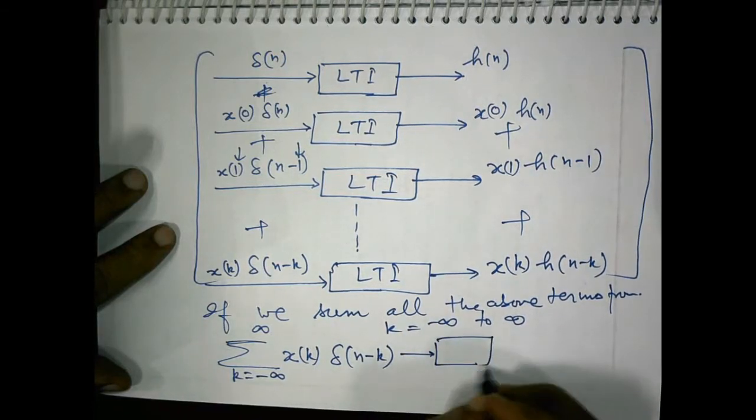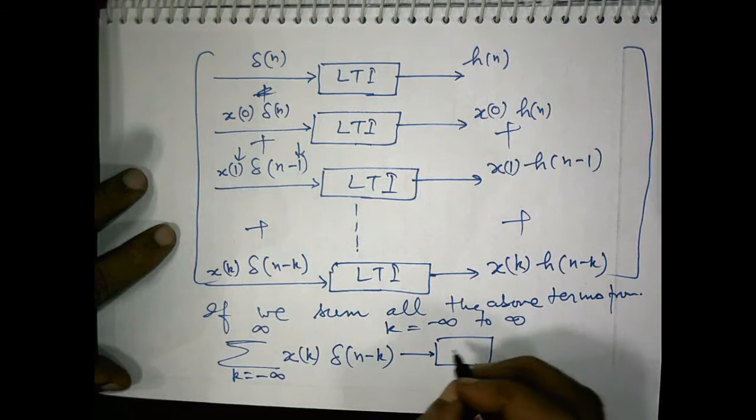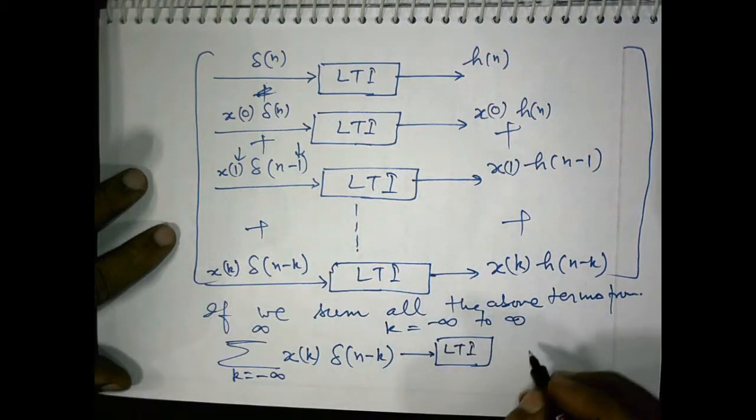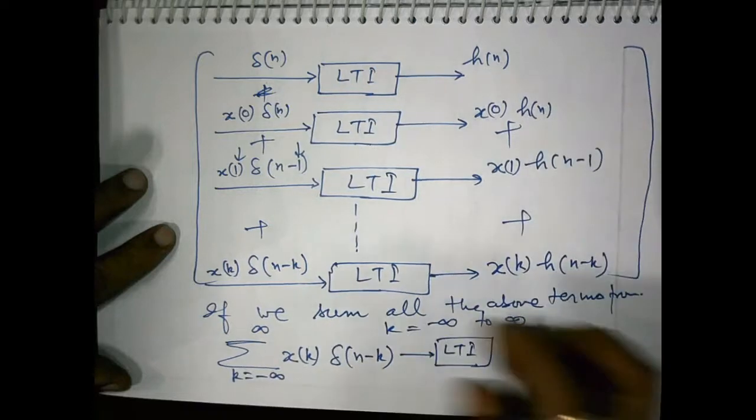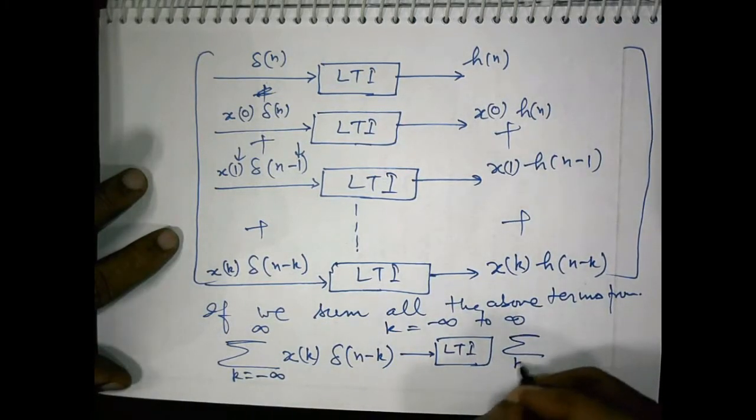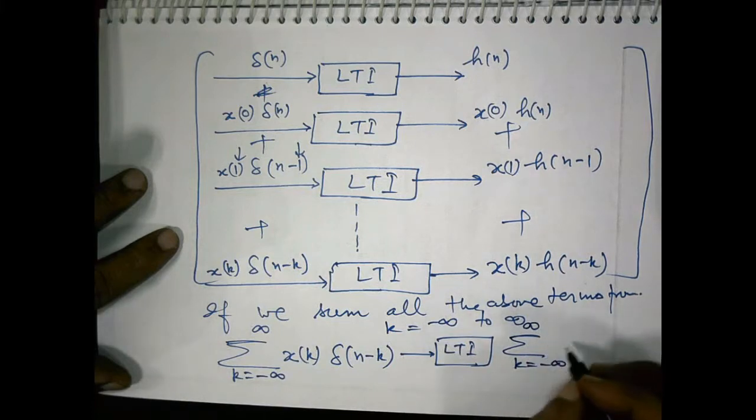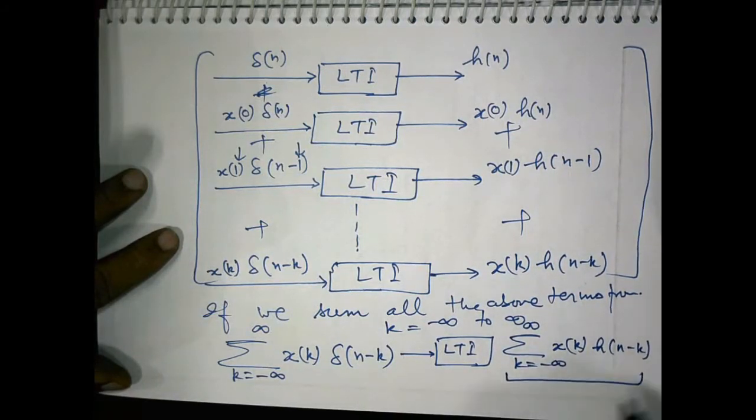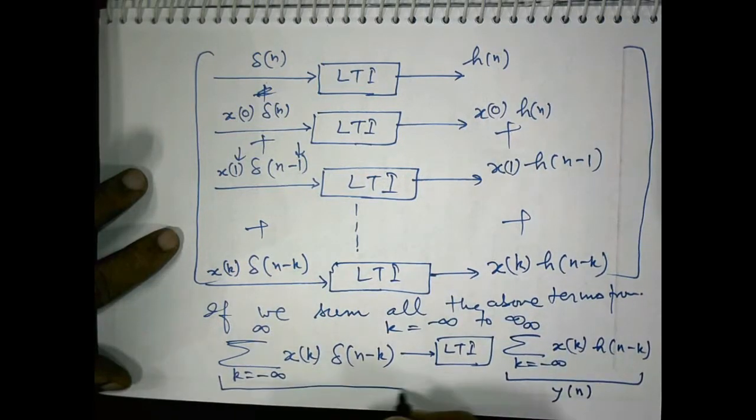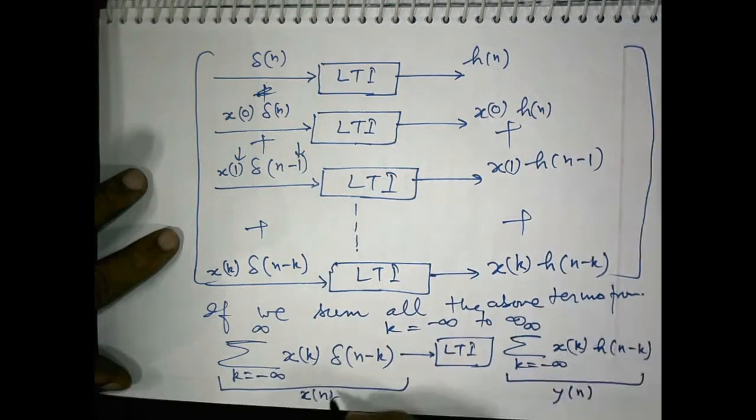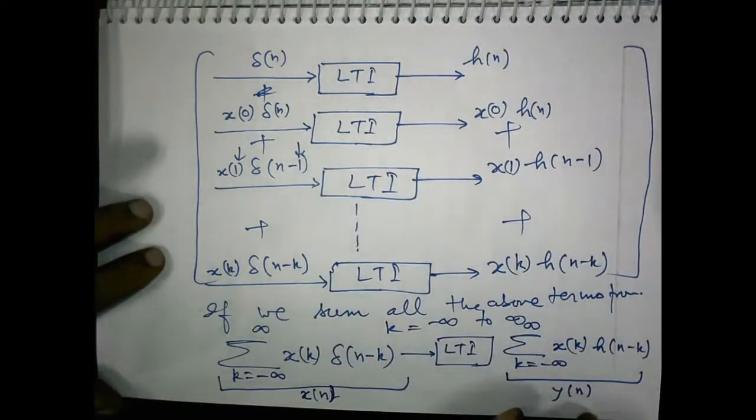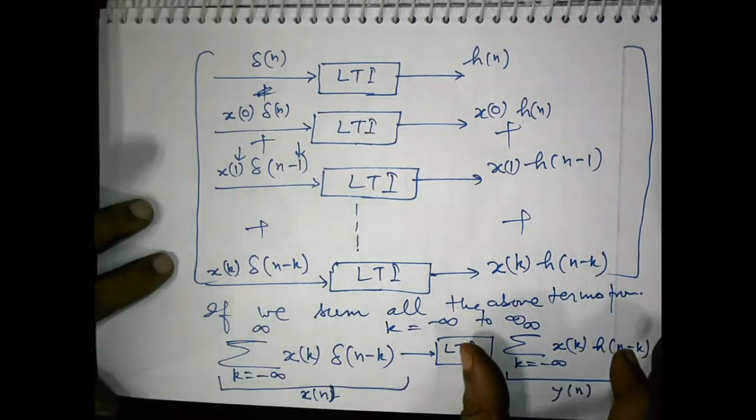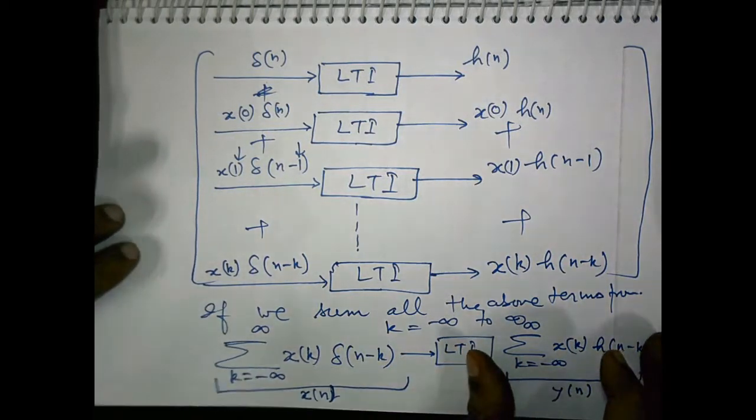When this added value is passed through this LTI system, what we obtain at the output is the addition of all these. So this is summation k equals minus infinity to infinity xk h n minus k, and this part is known as the output of the system and is represented by yn, and this part is known as the input of the system and is represented by xn. So this is the defining relationship of convolution.